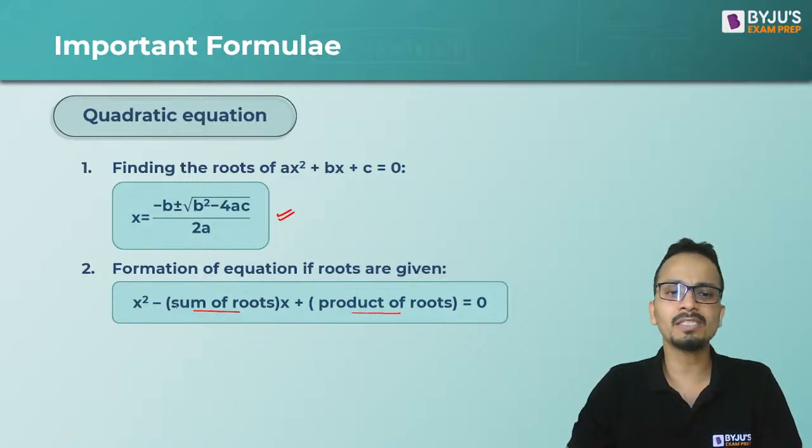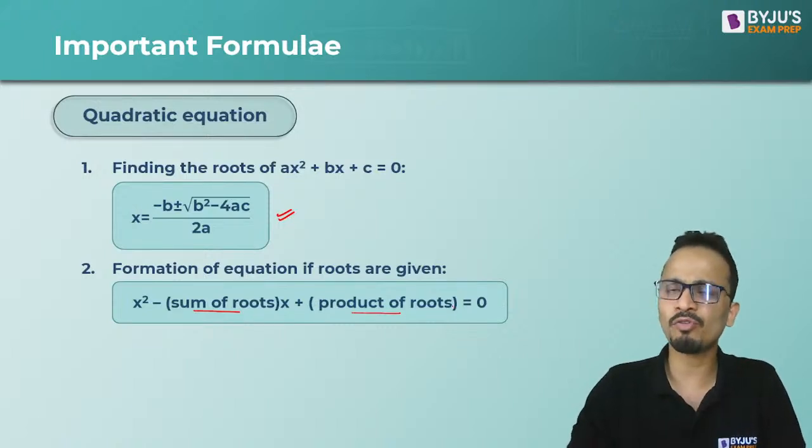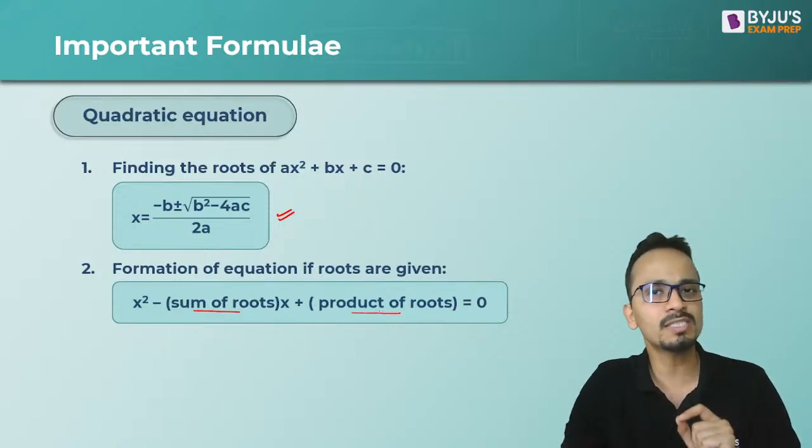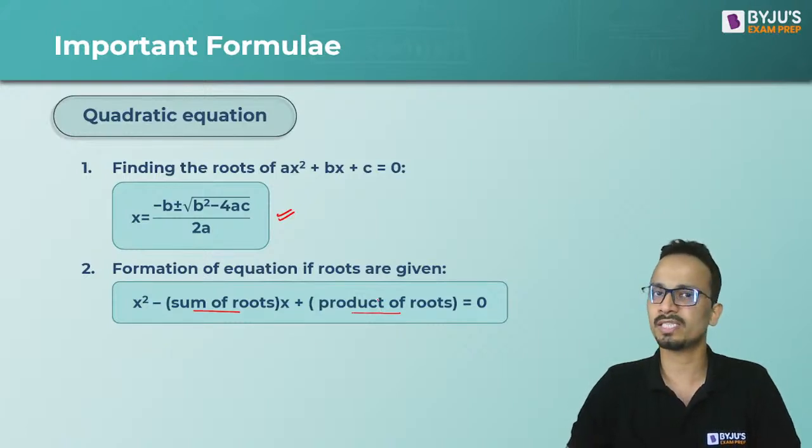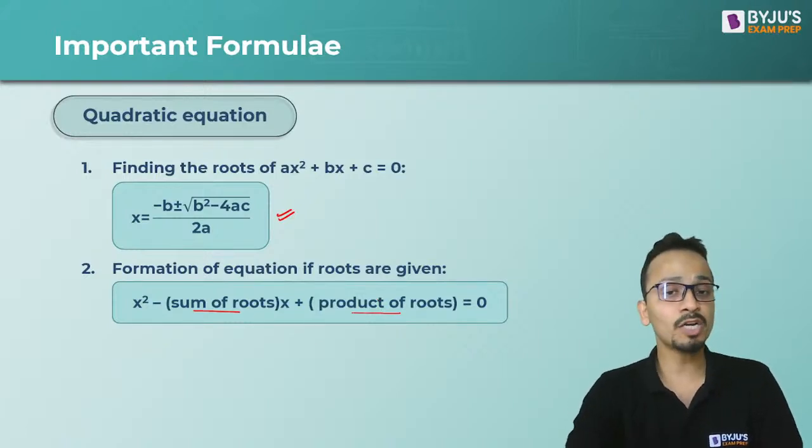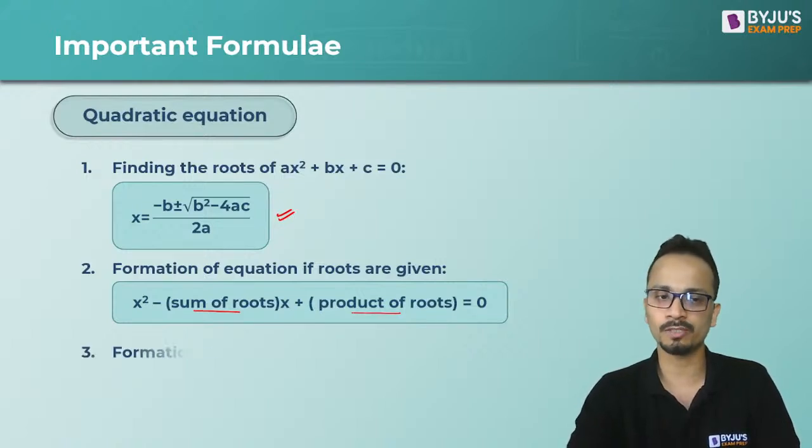x square minus sum of the roots into x plus product of the roots is equal to 0. So this is how you can form a quadratic equation whose sum of the roots and product of the roots is given. Now, if a quadratic equation is given, how to find out sum and product of the roots?